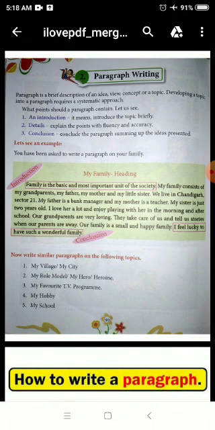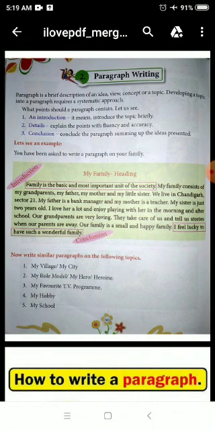This is to introduce about the topic family. Now the second point is, after introduction comes details. Explain the points with fluency and accuracy. So after introducing the topic, for example, you have introduced the topic, my family is the basic and most important unit of the society, you have to give the details of that topic.